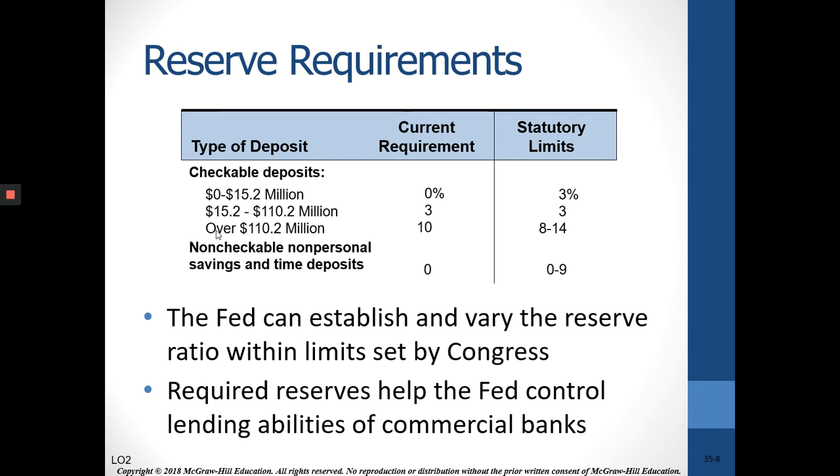They only have to hold reserves against checkable deposits, not against savings account money, only checkable deposits because it's the most volatile. And a very important bullet point: required reserves help the Fed control the lending abilities of commercial banks. That is the only purpose of reserves, control. Control the lending abilities. It's not going to prevent a run on banks. They only have to hold 10%. The book example uses 20%, but it's easy to take 20% for an example.